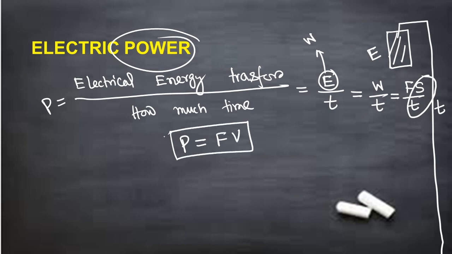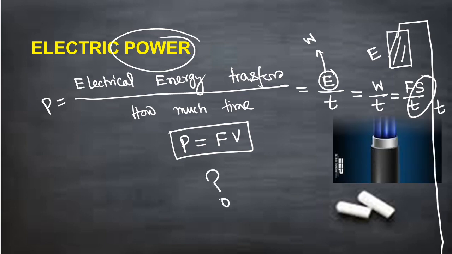But this power is completely mechanical power, like an engine, a machine, a crane. For that we can use this. For electricity, how to get the expression for power? Let's solve it in the next slide.